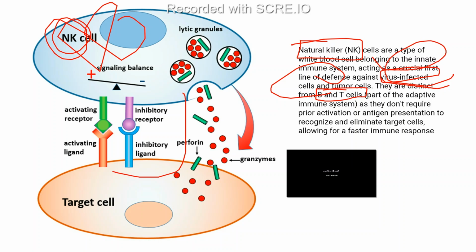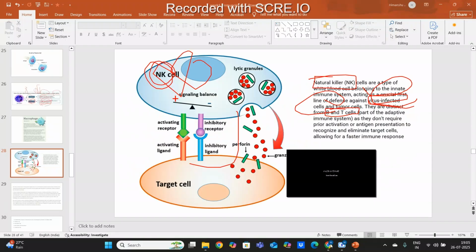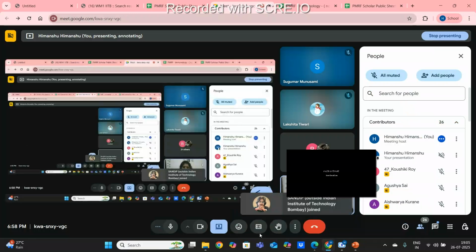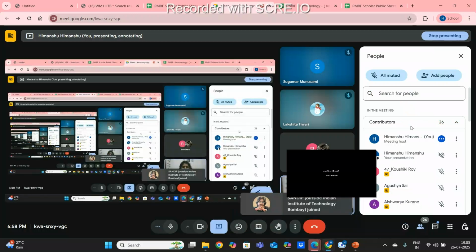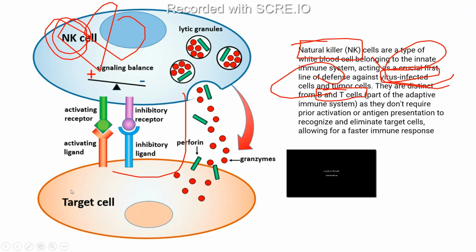How do they kill? So how they kill is, so this is the target cell, right?